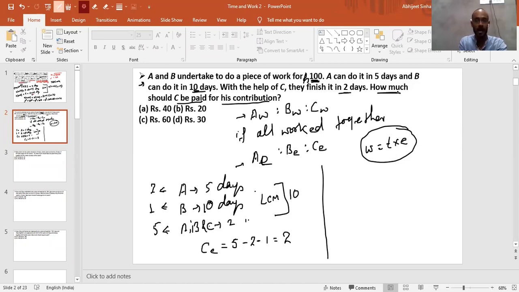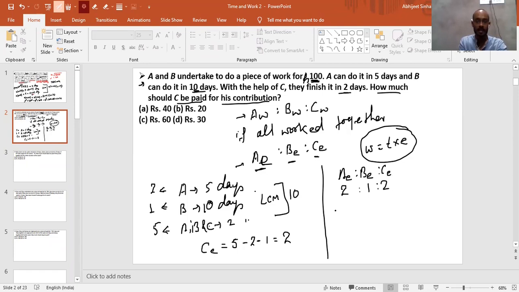Now the question was how much should C be paid for his contribution. As we know, with the help of C, they all worked together, which means the time is the same and the amount is distributed in the ratio of their efficiency. The efficiency of A, B and C is 2 is to 1 is to 2.